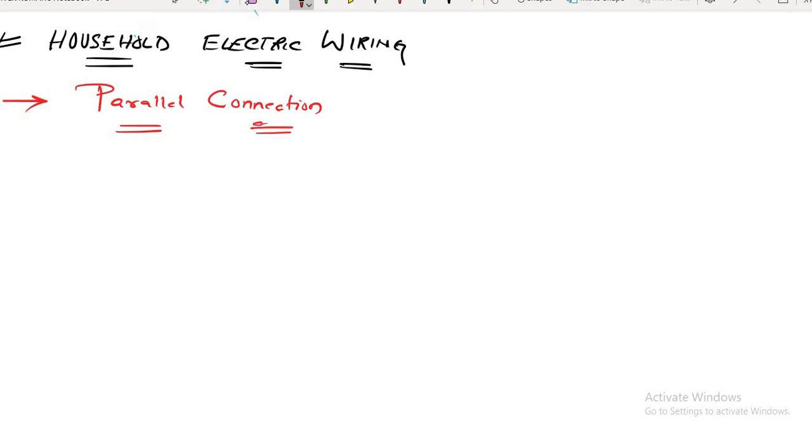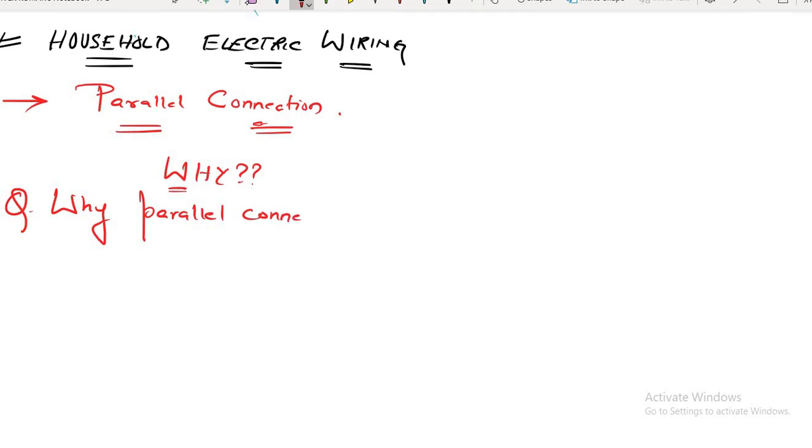Now the question arises, sir, why do we use only parallel connection? Why not series connection? The question can be: why is parallel connection preferred over series connection in household electric wiring?